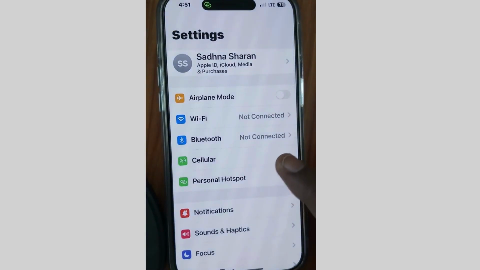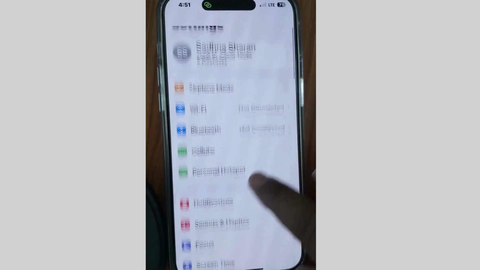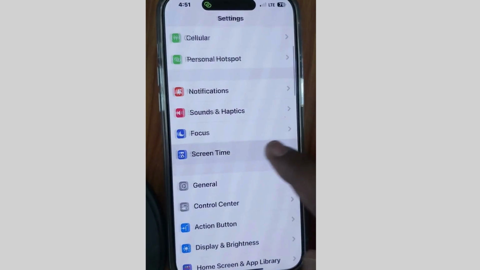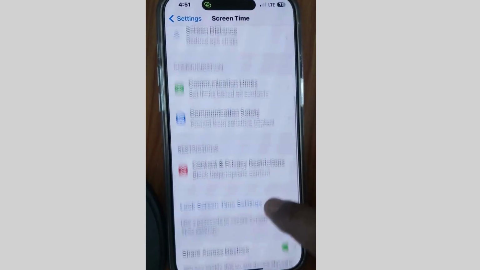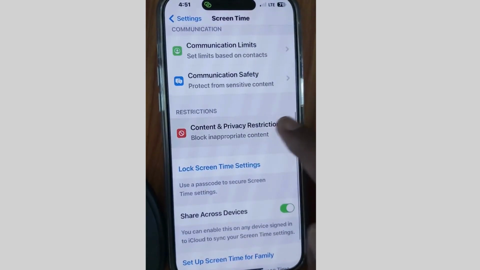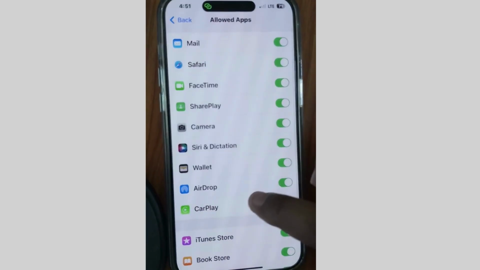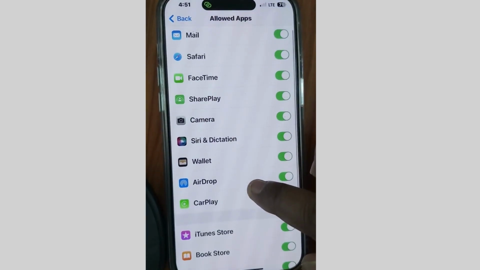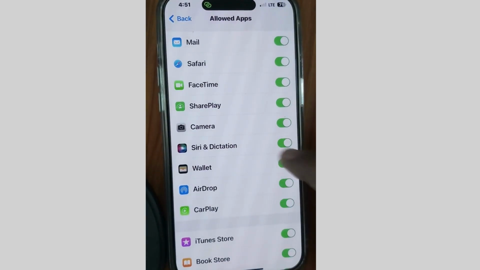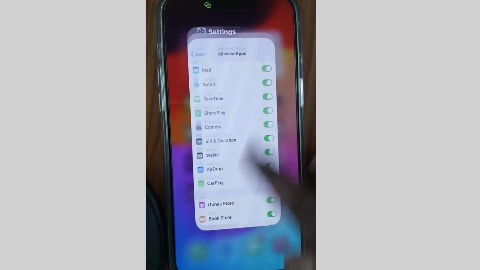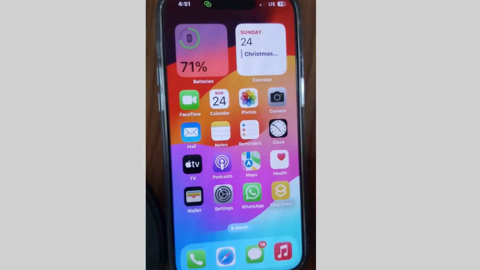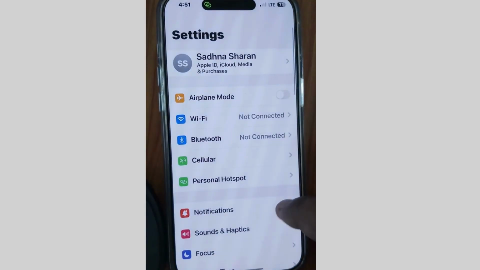Again tap on Settings and here scroll down and tap on Screen Time. Scroll down to Content and Privacy Restrictions. Make sure that under Allowed Apps, Siri and Dictation is duly enabled. If you have restrictions imposed, then Siri and Search is allowed.